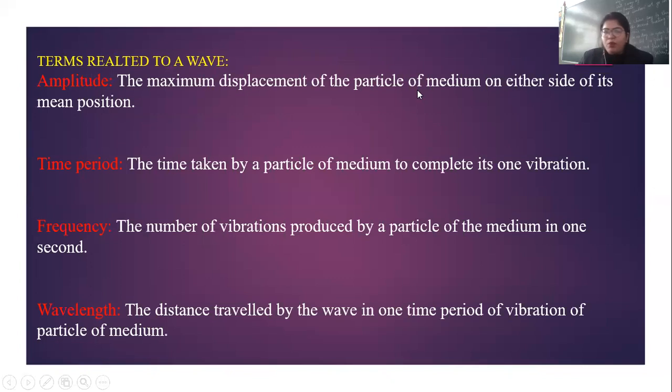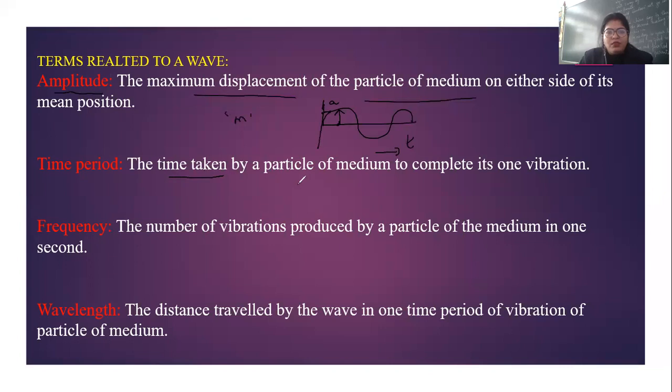Next, we have some important terms related to the wave. Let's see what they are one by one. Amplitude. What is amplitude? It is the maximum displacement of the particle of medium on either side of its mean position. Okay. So for example, I will draw a wave like this. This is a wave. So here, this is the amplitude. This is the mean position and this is the extreme position. So this displacement from mean to extreme position is your amplitude, which is represented by small a, and its SI unit is meters.